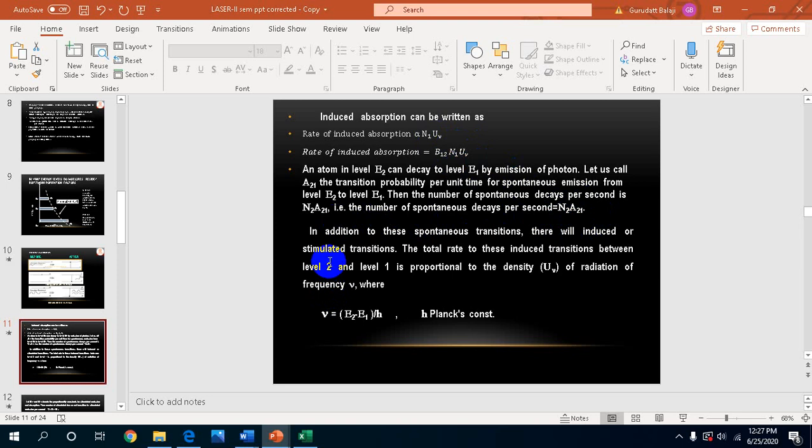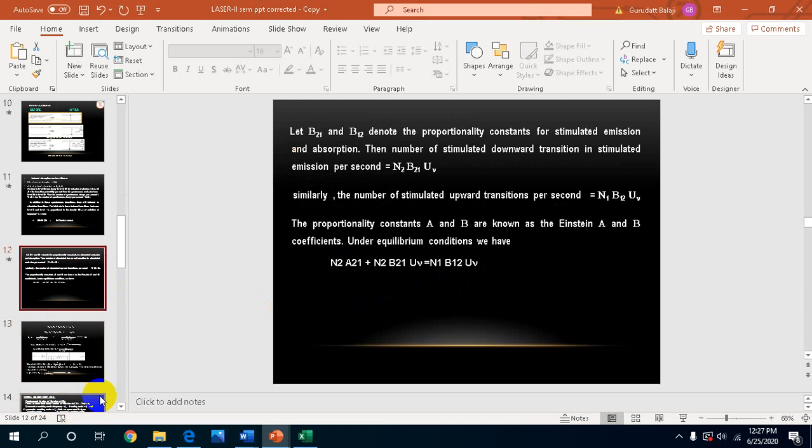Similarly, when the atom is in the excited state, with the help of external energy the atom makes a transition from E2 to E1. When external energy is used, I call it the rate of stimulated emission, which can be written as N2 B21 U mu.